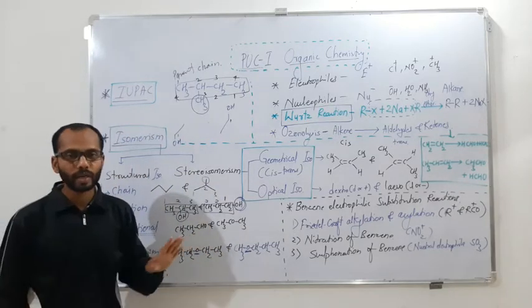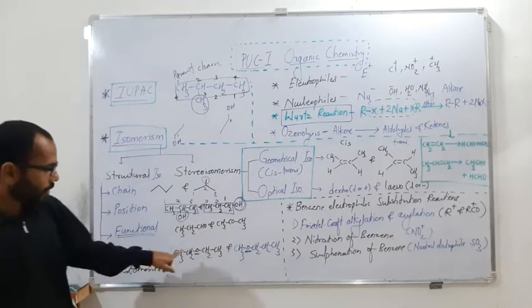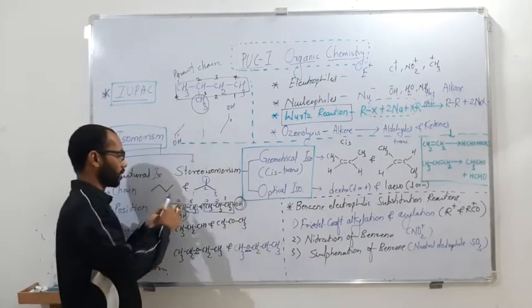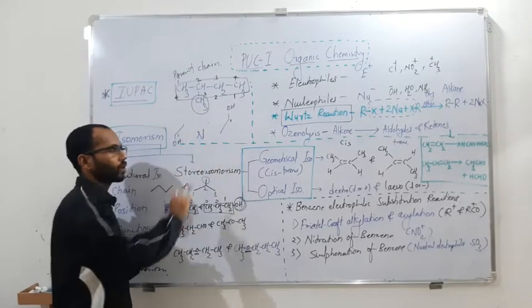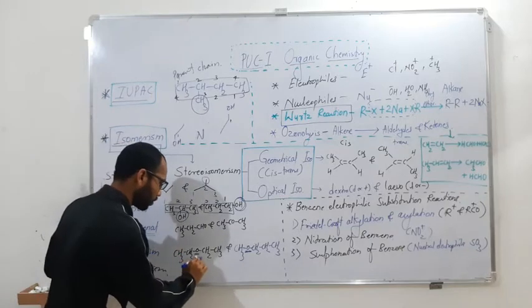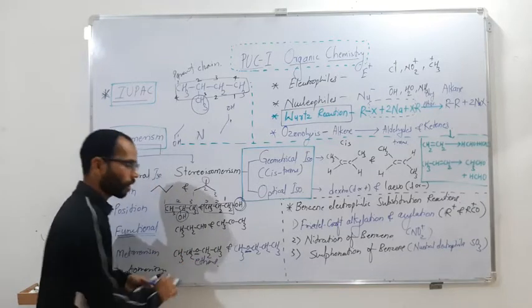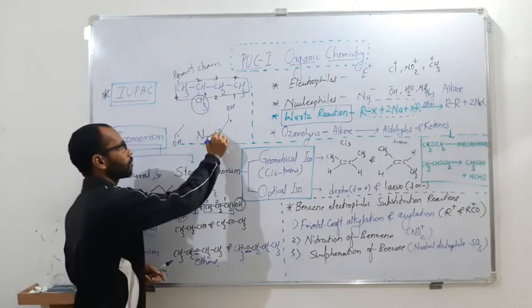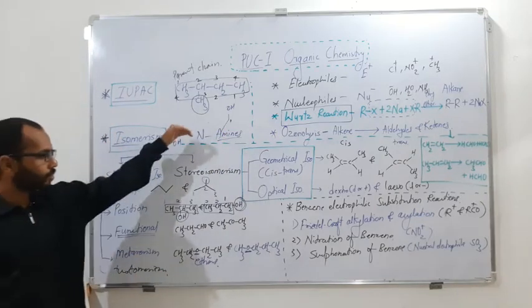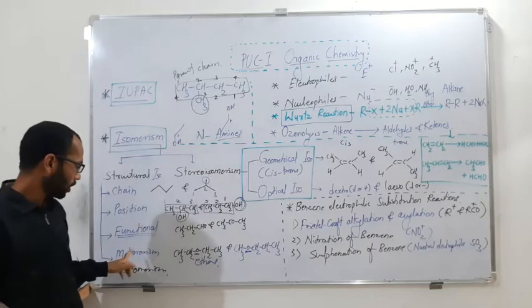So heteroatom-containing compounds are going to have either an oxygen in between or a nitrogen in between. If there is an oxygen in between, then these are ethers. Or if there is nitrogen, then such compounds are called amines. So most commonly these are the two families which can have metamerism.